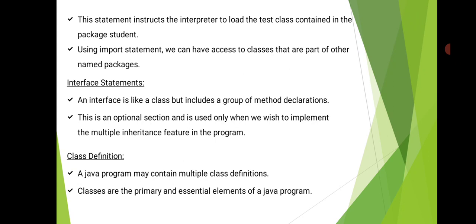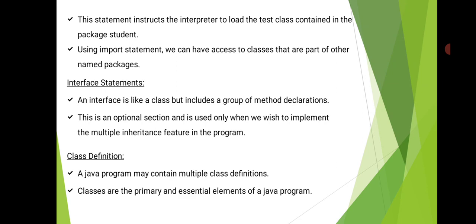So the next statement is the interface statement. The interface statement is also optional. When we are implementing the multiple inheritance concept in Java, we use interface statements. An interface is like a class, which has both data and member methods. Similarly, an interface also acts like a class, having final static variables and abstract methods. An interface is like a class but includes a group of method declarations.